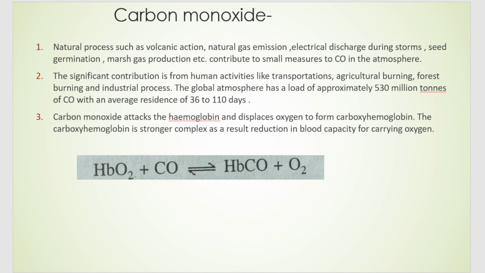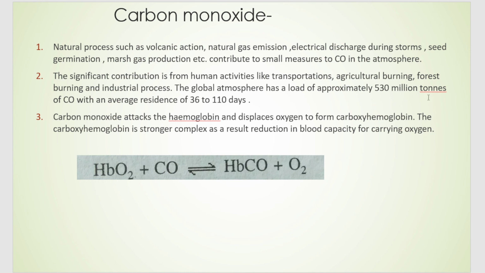Next, last one is carbon monoxide. So, how is carbon monoxide generated in nature? One is different natural processes like volcanic action, natural gas emission, electrical discharge, lightning, marsh gas production, etc. These will contribute to carbon monoxide. But the major contribution of carbon monoxide is due to human pollution. That is transportation, agriculture burning, and forest burning, industrial processes will give out different gases, which will go and accumulate in the atmosphere.